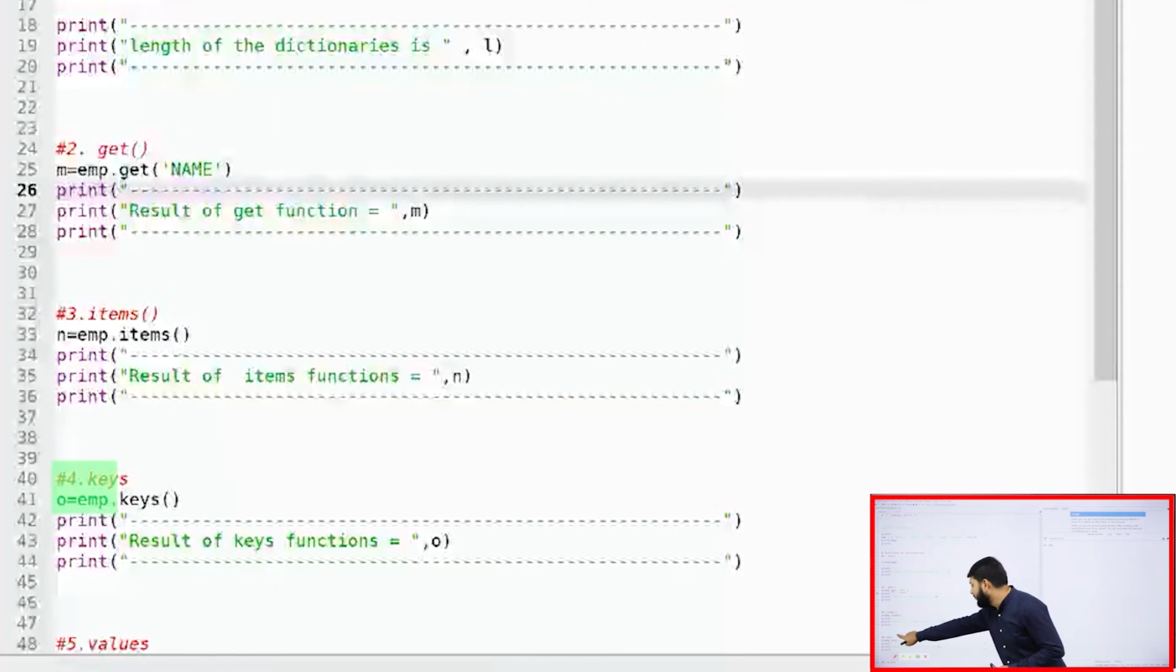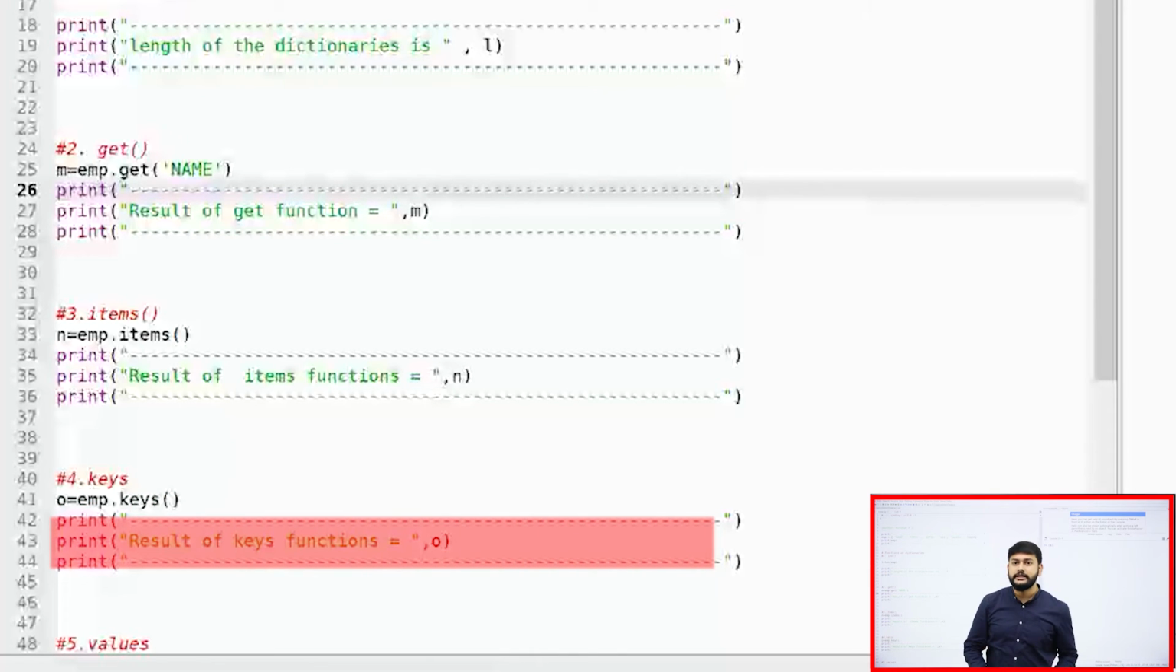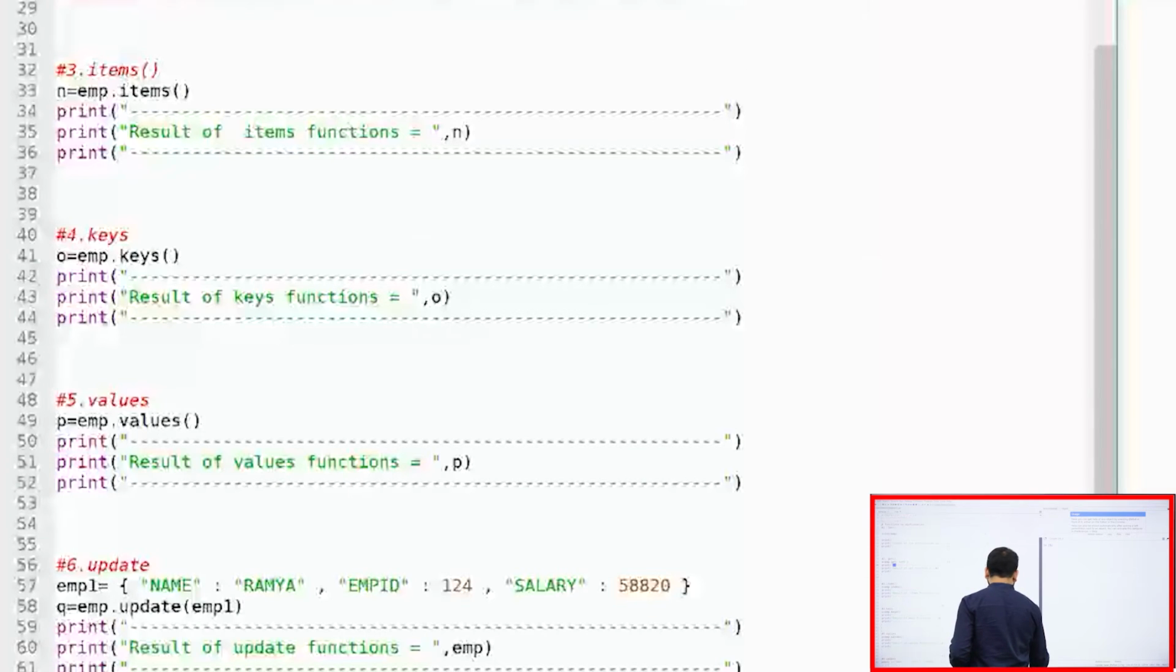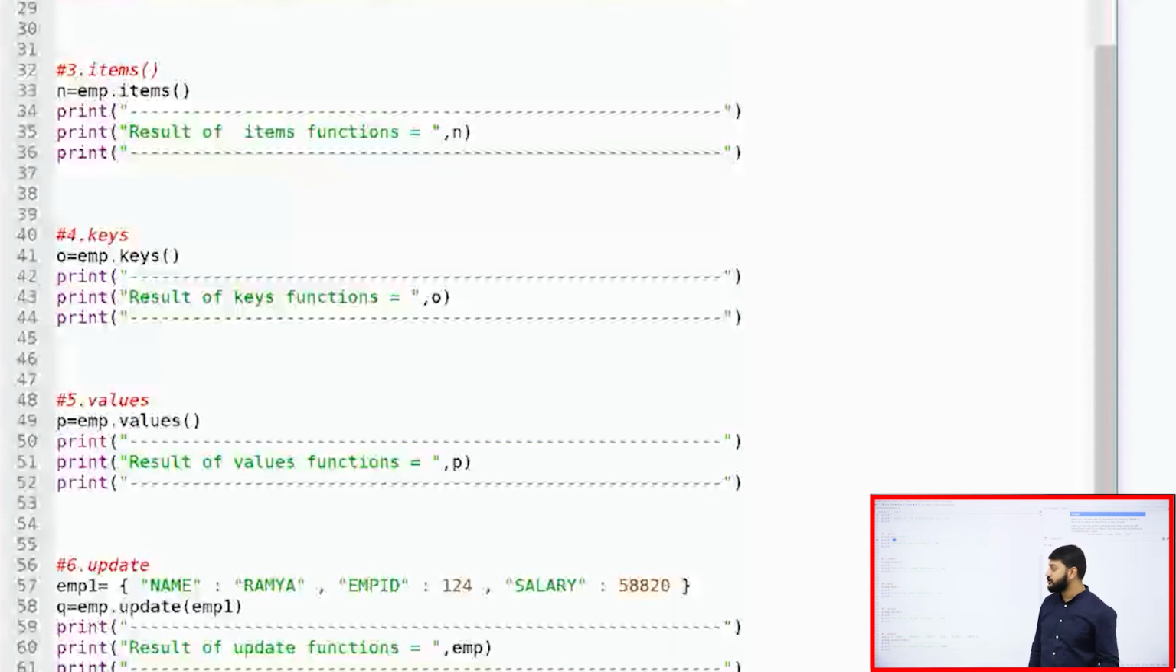What is the next one? I have keys. So guys, dictionary name dot keys. This function will give me all the keys whatever I have inside the dictionaries. The next one that I have is values. What is the use of this values function? The values function will give me all the values whatever I have in that particular dictionary.